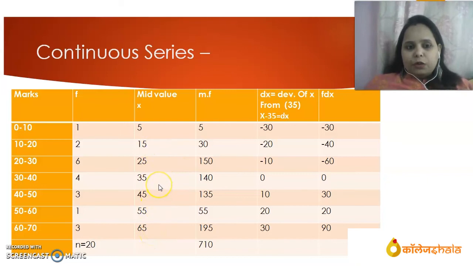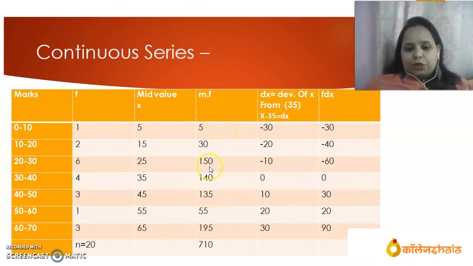After getting mid values, when we are solving continuous series by direct method, the formula is sigma mf divided by n. So this is f, this is mid value m. Just multiply these two, get mf. So 1 into 5 is 5, 2 into 15 is 30, 6 into 25 is 150. Likewise, we can find out mf.